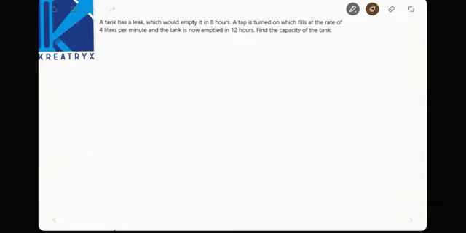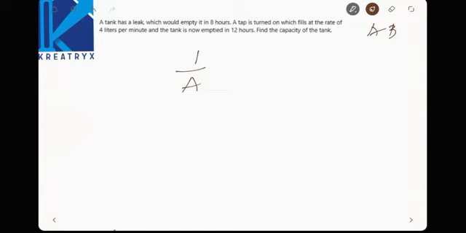A tank has a leak which could empty it in 8 hours. A tap is turned on which fills at a rate of 4 liters per minute, and the tank is now emptied in 12 hours. Find the capacity of the tank. See here, 1 by A is the part of the tank filled by the first tap. Let us take it as A and B.